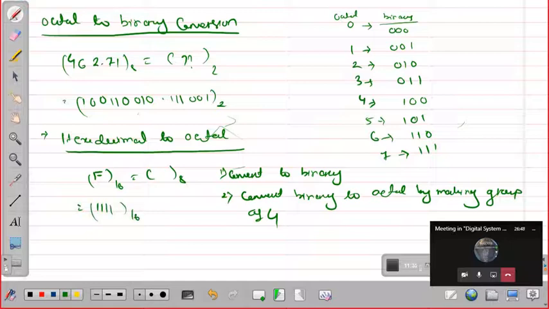Now it is in base 16. To convert to 8, we have to make groups of 3. If I make a group of 3, 111 will be one group, then only one is remaining. As the decimal point is not there, it will be grouped in this way, and to make a complete group you need to add 2 zeros here. This 001 will give you 1, and this 111 will give you 7. So it is the octal equivalent. Simple. Understood how to convert? So try another one.